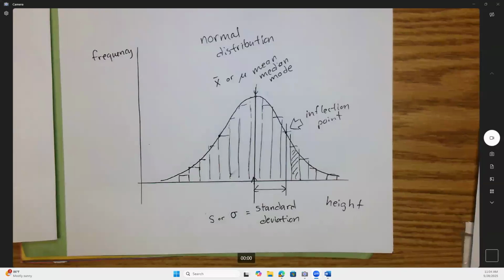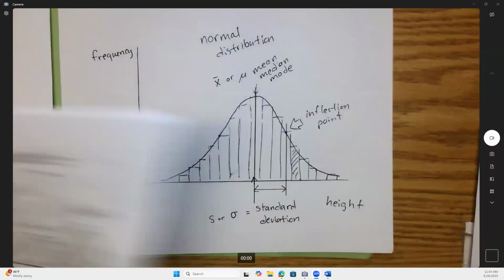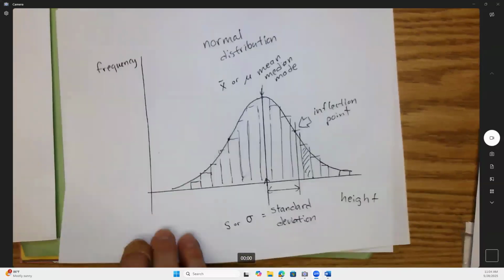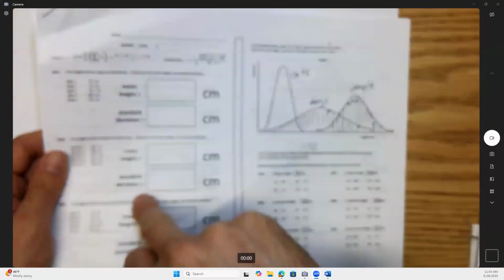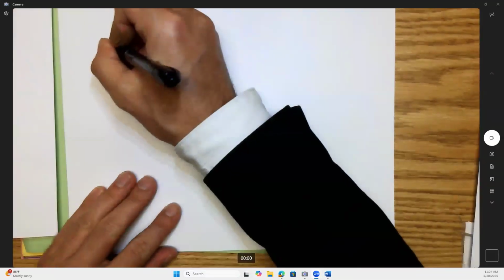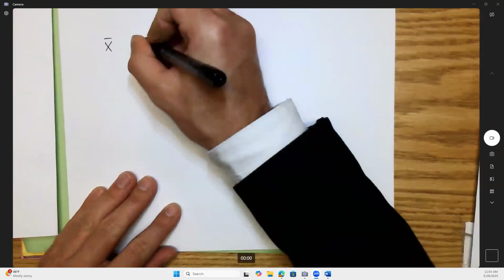So I'm gonna have you guys, well, here, I'll show you guys what we're about to do. I need some measurements. Again, I listed some measurements for these different populations, but we're gonna get your guys' heights. And I'll show you guys what we'll do with them. We're gonna get the mean. So I'll just call it X bar.